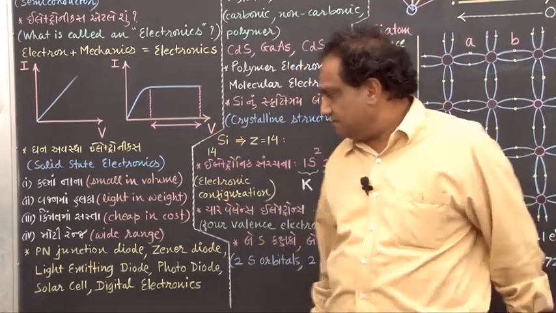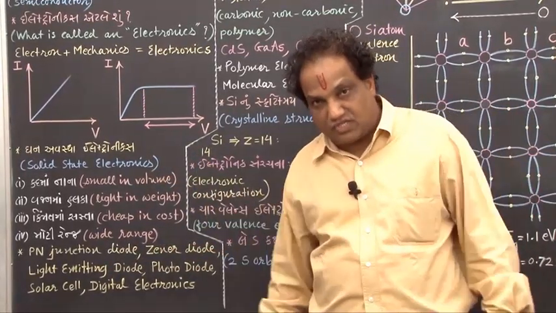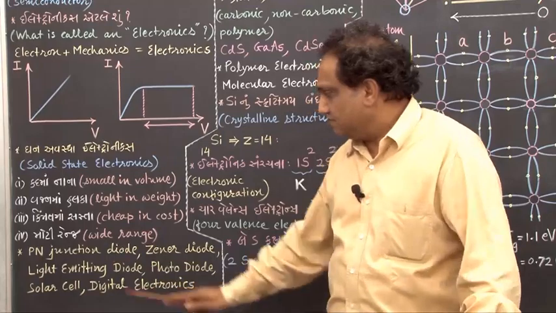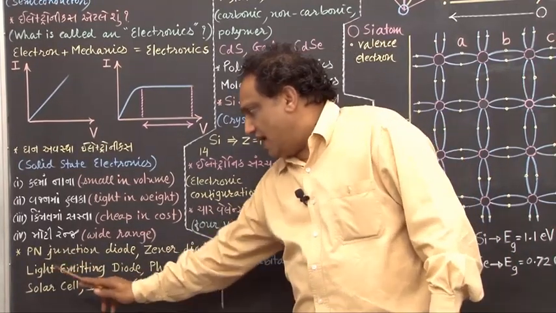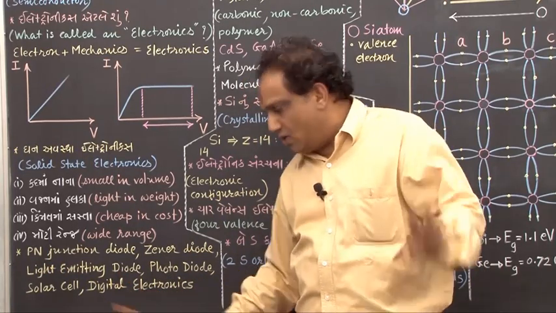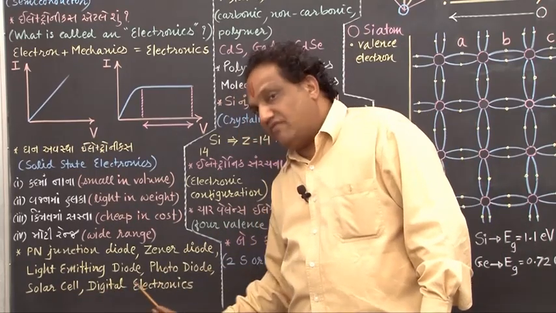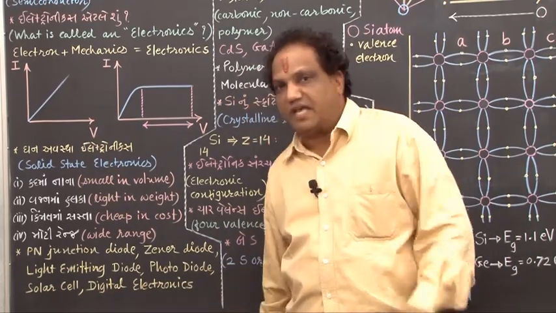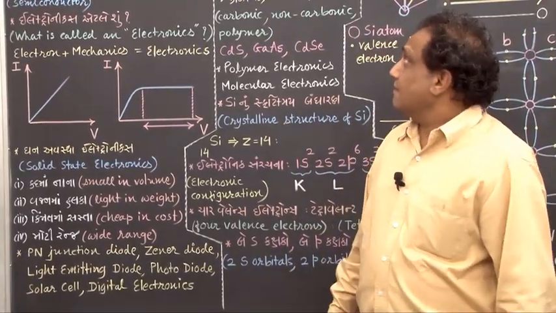Correct? Fine. Then in this chapter, we are going to study further in solid state electronics the PN junction diode, Zener diode, light emitting diode, shortly written as LED, then photodiode, solar cell, and after that we will talk about digital electronics and some logic circuits in that. Okay, fine.